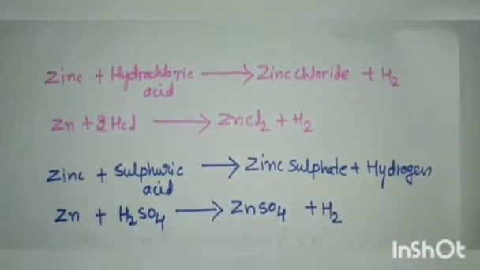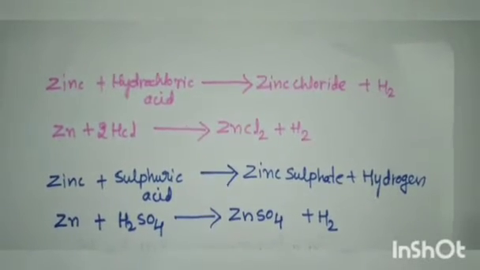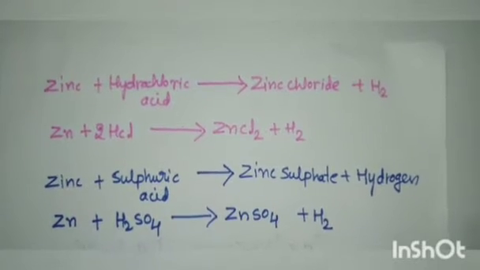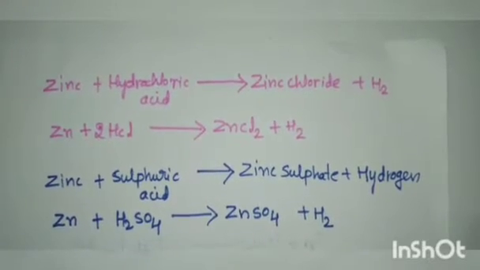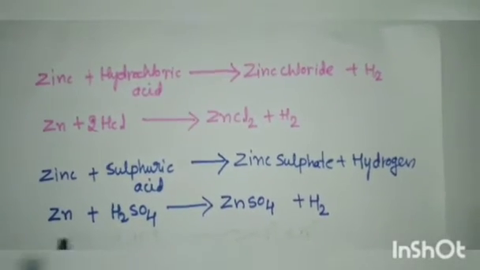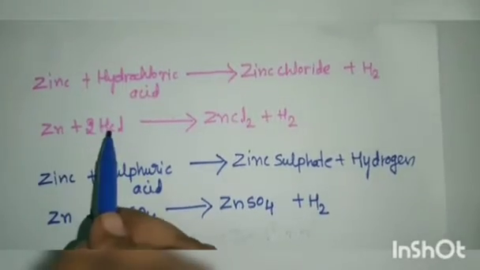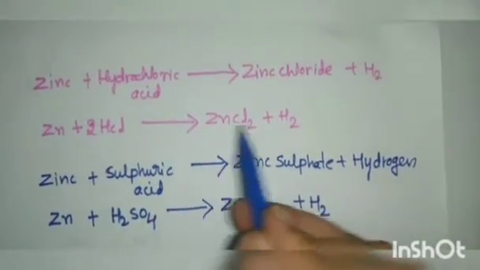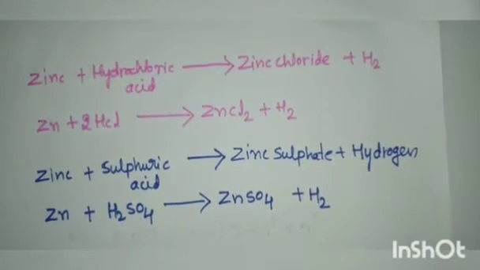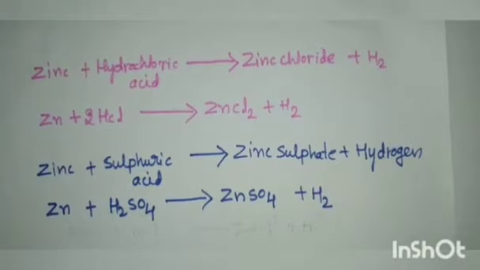Students, you can write the equations for the reactions of magnesium, aluminium, zinc and iron with dilute hydrochloric acid and dilute sulfuric acid. ನೀವೇ ಬರ್ಕೋಬಹುದು ಈ ತರ. Zinc when it reacts with H2SO4 or zinc reacts with HCl, it will give zinc chloride and zinc sulfate. In the same way, you can write the reactions for magnesium, aluminium, zinc and iron.